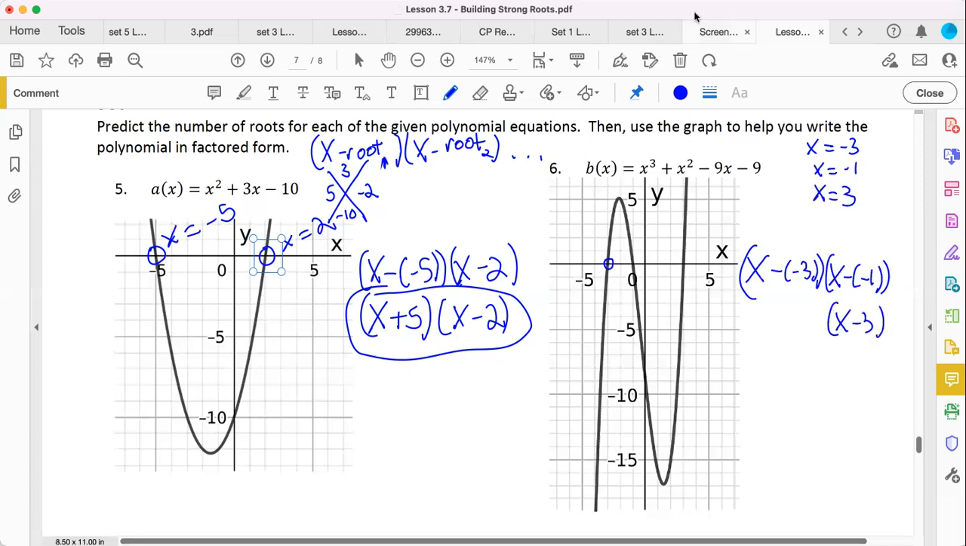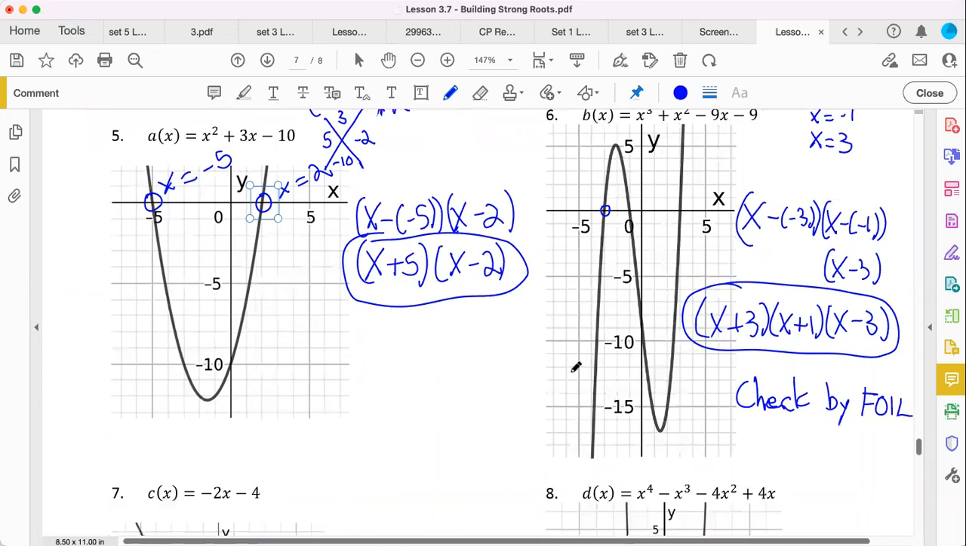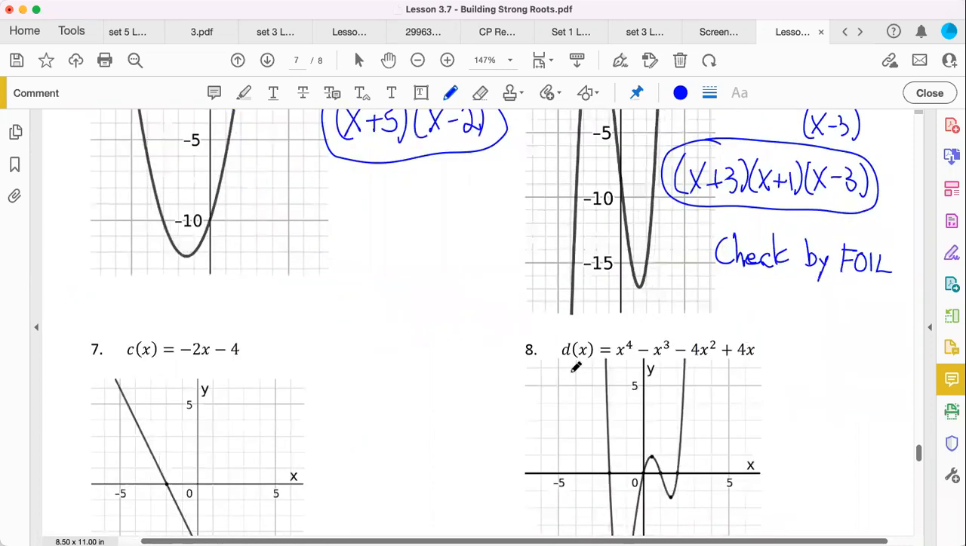Take a moment, pause the video, try to clean this up. What will this look like when you get rid of this minus negative nonsense? So hopefully you got something like this: x plus 3, x plus 1, x minus 3. You may be curious if this is going to get you back to this polynomial. So one way that you could check your work is by foiling. Stop foiling around. So you could check by foiling or box it out and see if it matches this polynomial that is here. Simple enough, right? Let's keep this going.